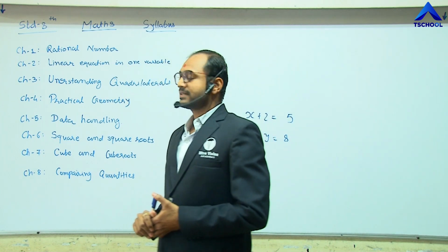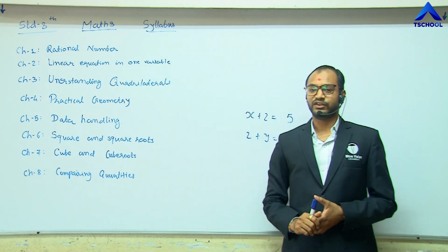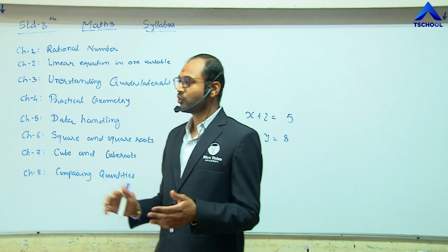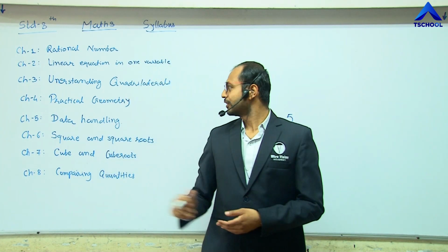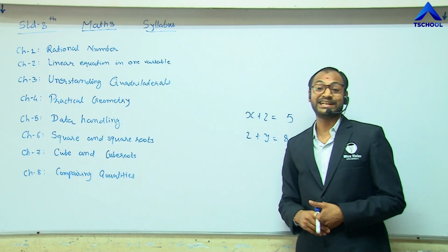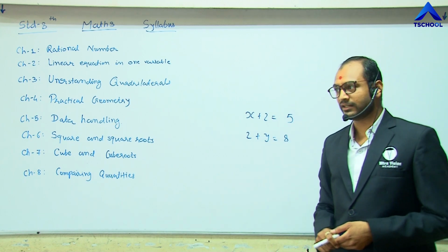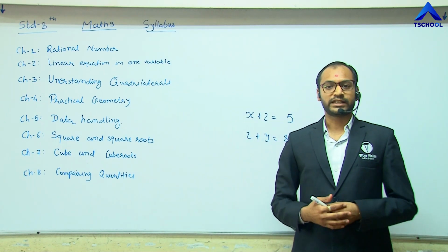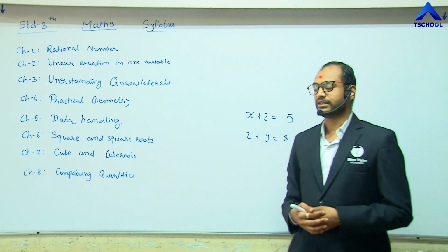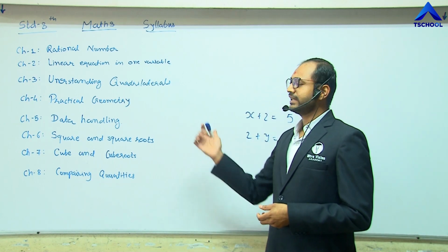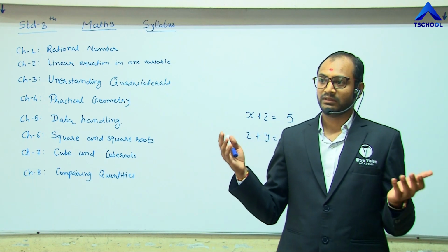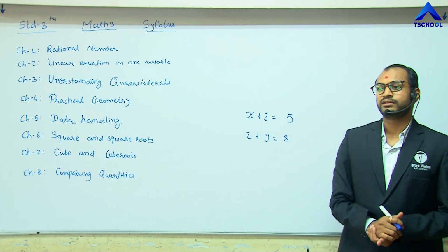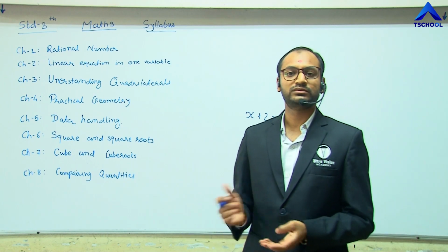Chapter 3 is understanding quadrilaterals. We know the quadrilaterals. We have studied the triangle and the basic geometric shapes. Then the next chapter is practical geometry. We have studied the circle, square, rectangle, and their circumference and area. Now we will study practical geometry, such as practical situations and containers, where we can also find the volume.